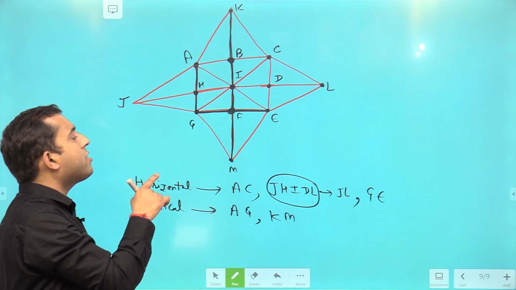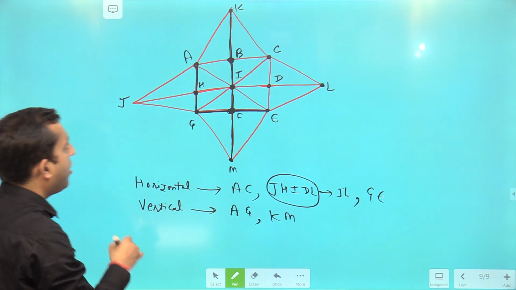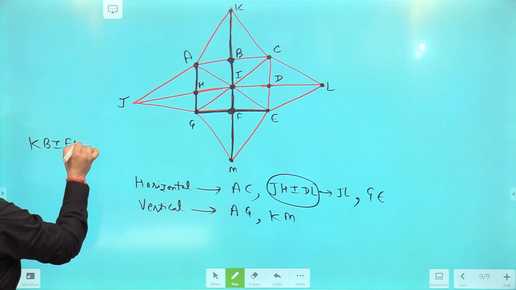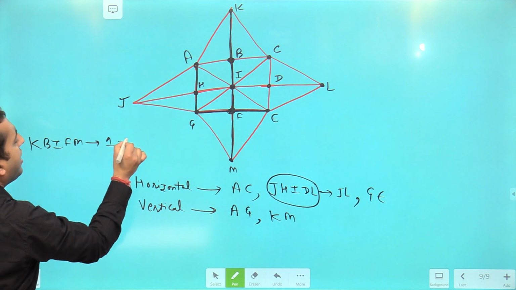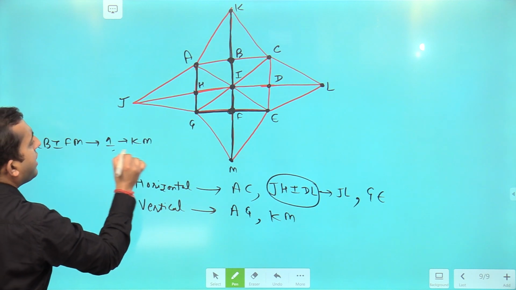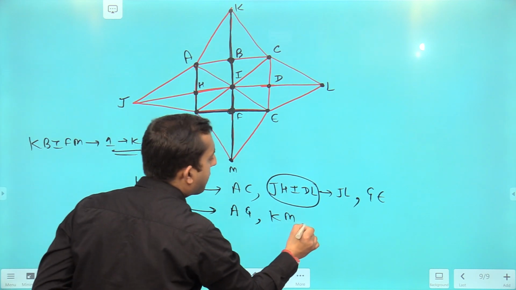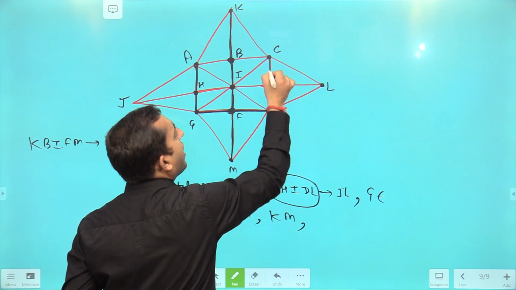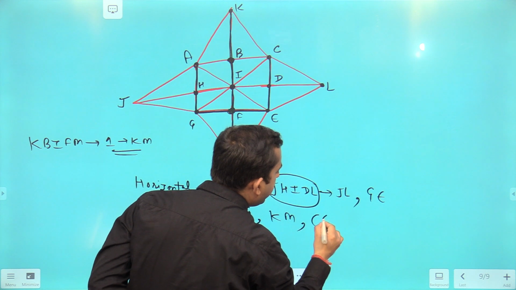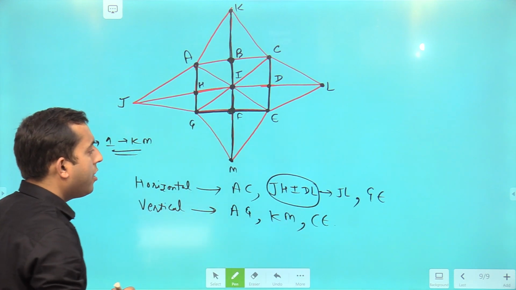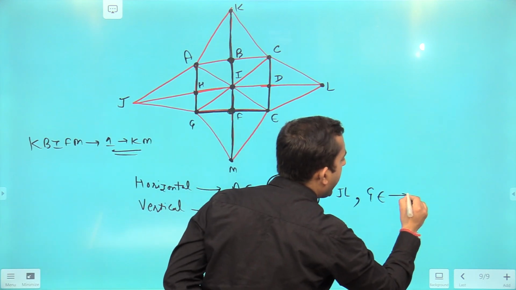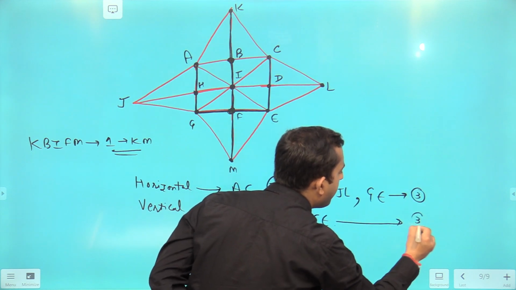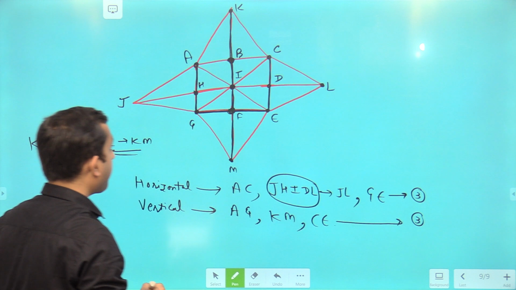K, B, I, F, M are forming one line. I am naming this line KM, right? The final vertical line is CE. So how many horizontal lines do we have? 3 horizontal lines. How many vertical lines do we have? 3 vertical lines.